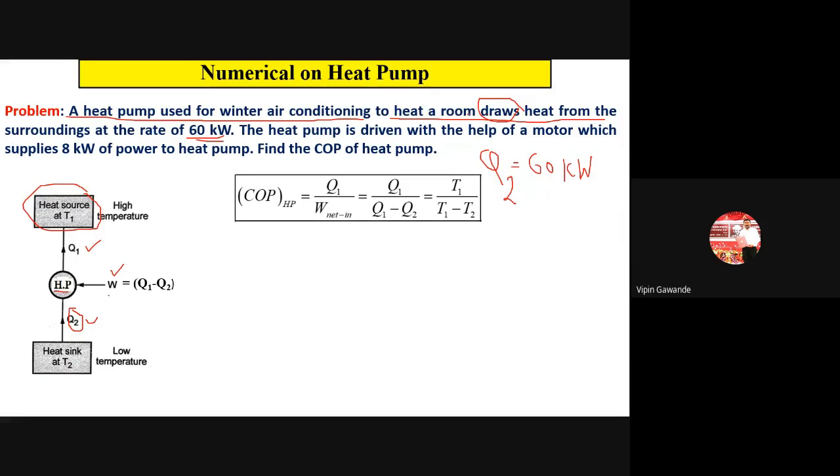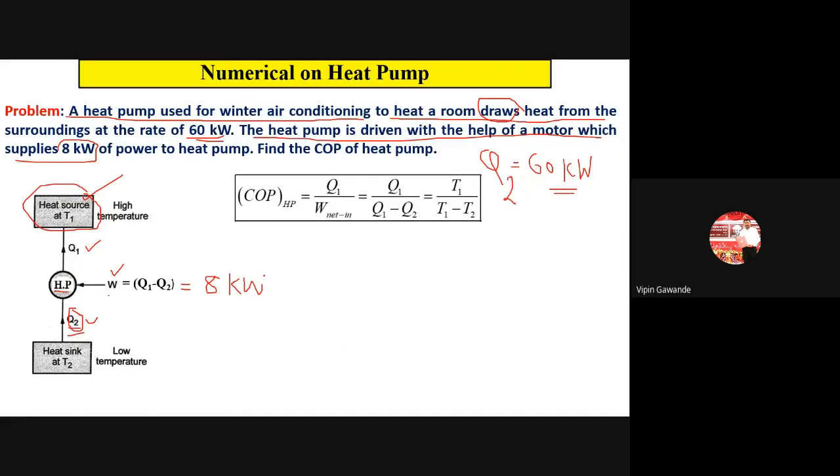So we are heating this room, but how? We are heating it by absorbing heat from the surroundings. So Q2 amount of heat gets absorbed by the heat pump, and Q2 is equal to 60 kilowatt. Next, the heat pump is driven with the help of a motor, which supplies 8 kilowatt of power. The power supplied to the heat pump is W, so W is 8 kilowatt.